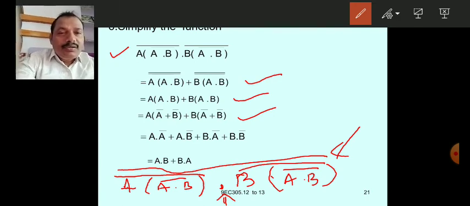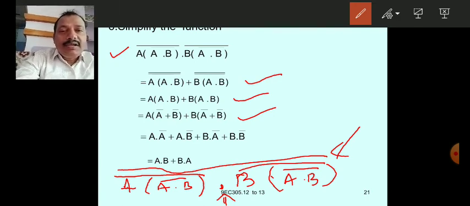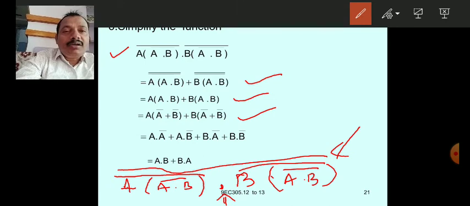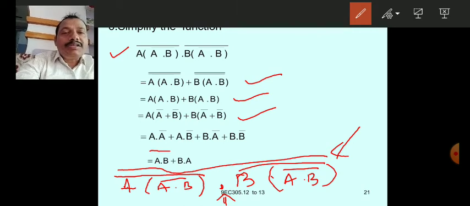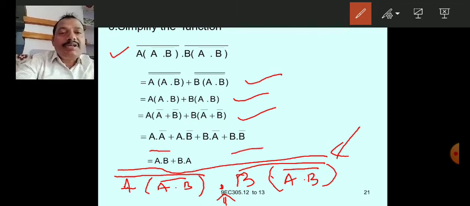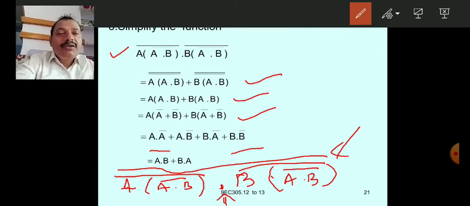And if you open the brackets, a dot a bar plus ab plus b dot a bar plus b dot b bar. So this a dot a bar is 0 and this b dot b bar is 0. Hence finally you will have these terms like this: a dot b bar plus b dot a bar.